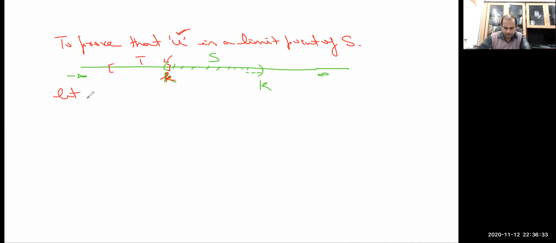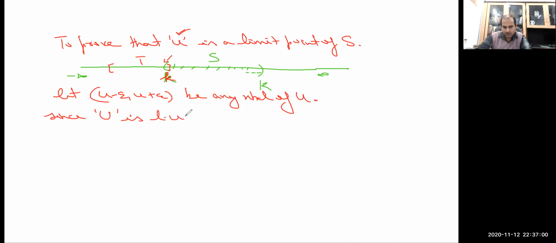So to prove that u is the limit point of the set S, let us take an arbitrary neighborhood of u. Let u minus epsilon, u plus epsilon be any neighborhood of the real number u. Since u belonging to R is the least upper bound, or supremum, of T, this implies, for any epsilon greater than 0, see this set T is bounded above, we have proved that this set T is bounded above.